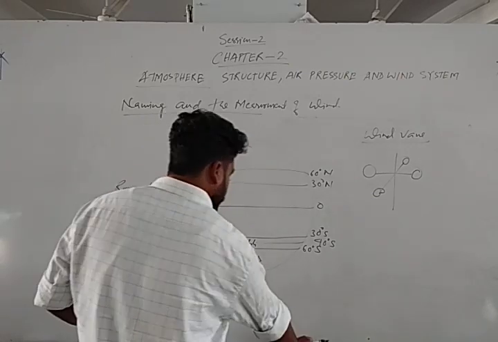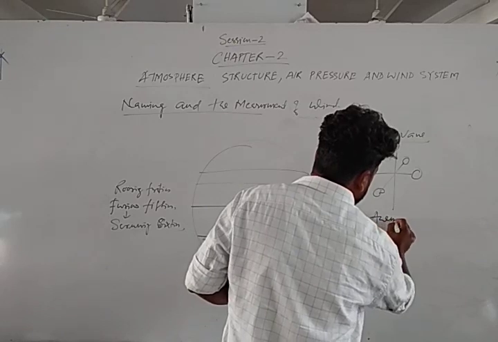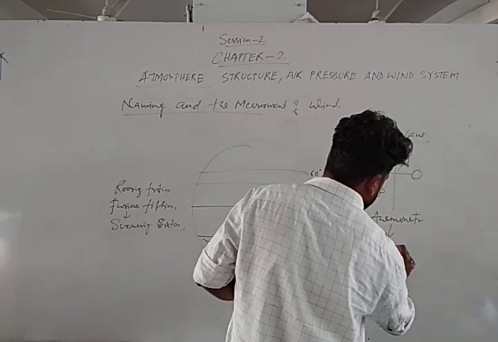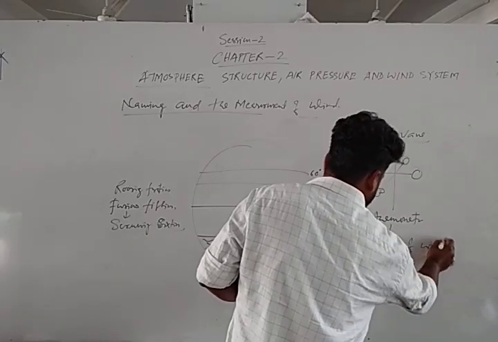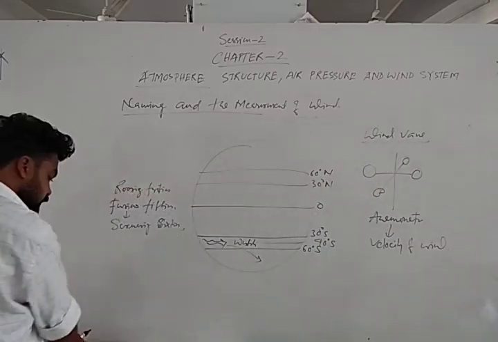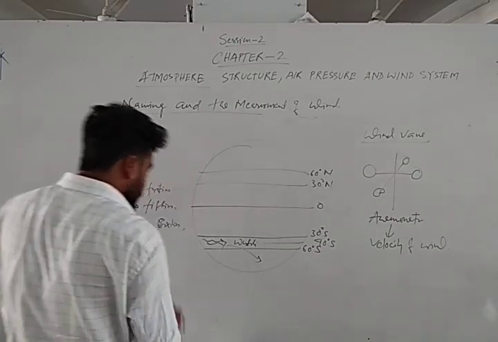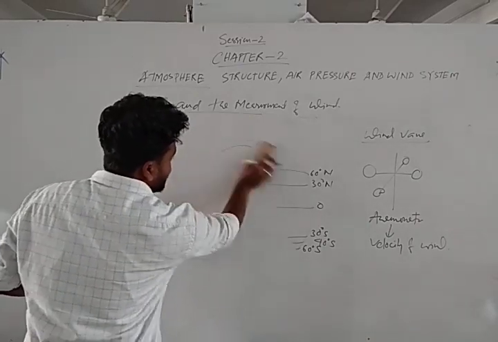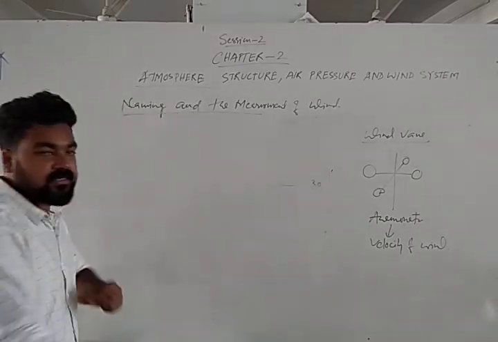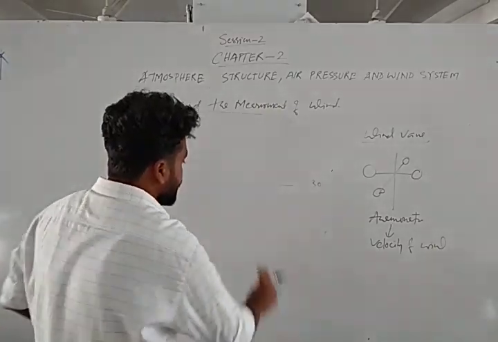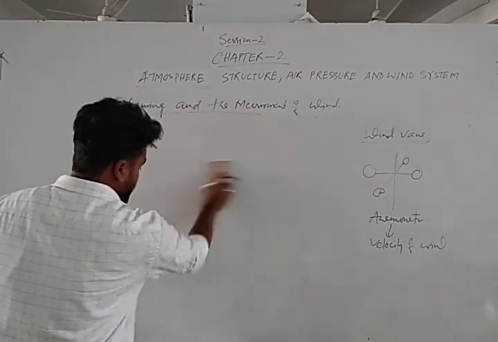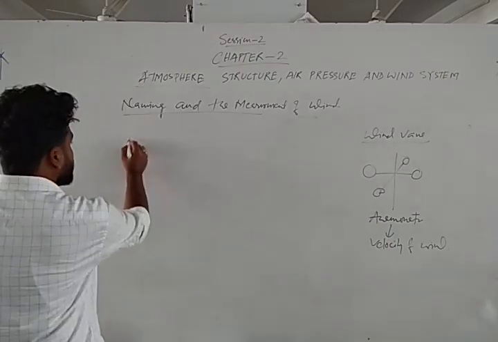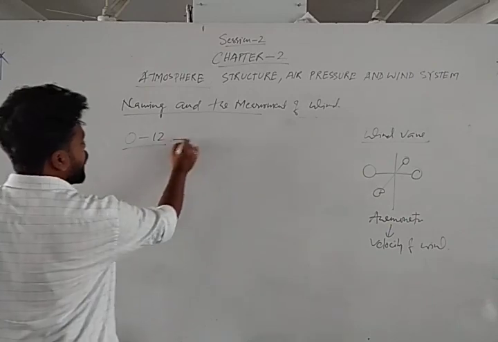Another instrument is there, the anemometer. Through this anemometer we measure the velocity of the wind. One scientist, he was a British scientist. His name was Sir Francis Beaufort. I think you have heard about Sir Francis Beaufort. He has given the concept of naming and the measurement of the wind. That means we measure the wind from 0 to 12. That is called the Beaufort scale.